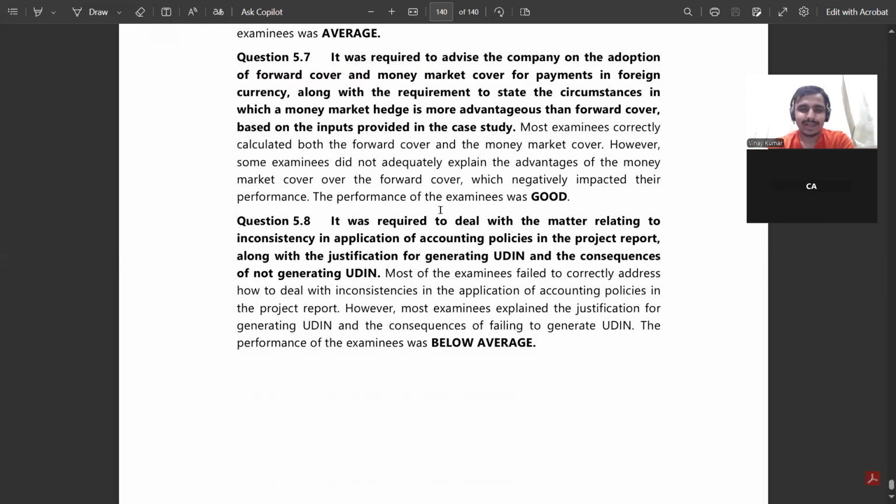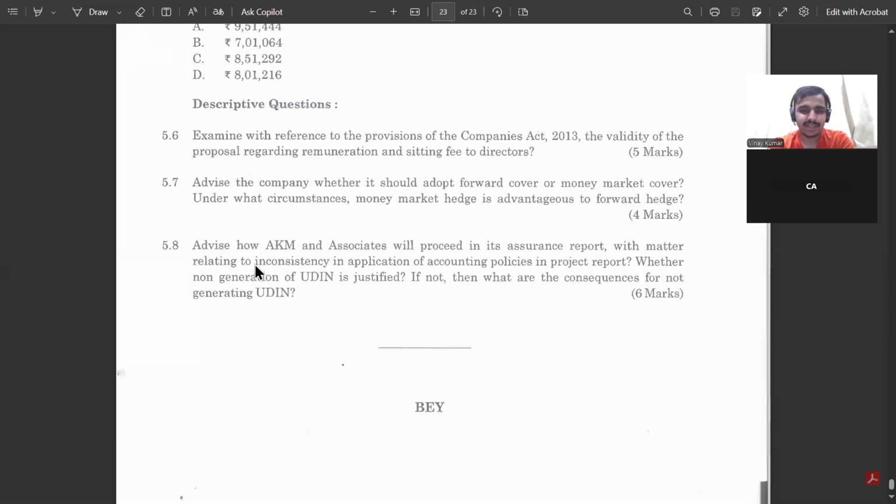And the last requirement is, well, the comment is, it was required to deal with the matter relating to inconsistency in the application of accounting policy in the project report, along with the justification of generation of UDIN and the consequences of not generating the UDIN. Most of the examinees failed to correctly address how to deal with the inconsistent application in the project report. However, most examinees explained the justification for the generation of UDIN because they may at least know what UDIN is and what the consequences are. Because that was relating to accounting policy in the assurance report, not in the audit report, and how you have to proceed in the assurance report with the matter relating to inconsistency in the application of the accounting policy.